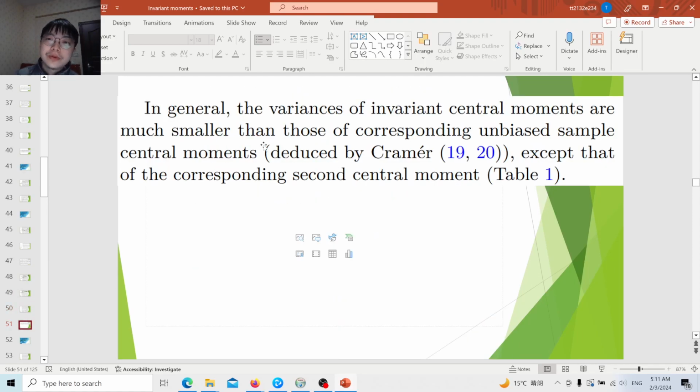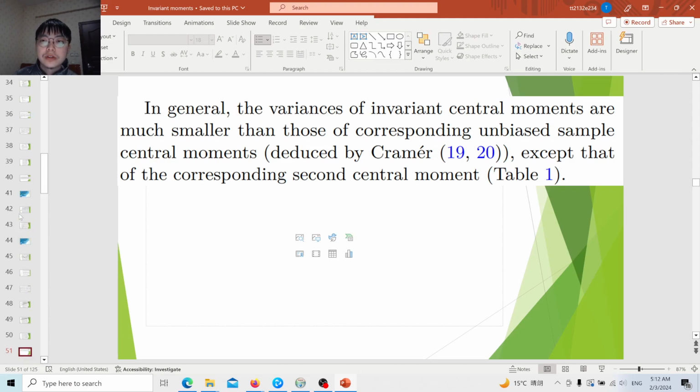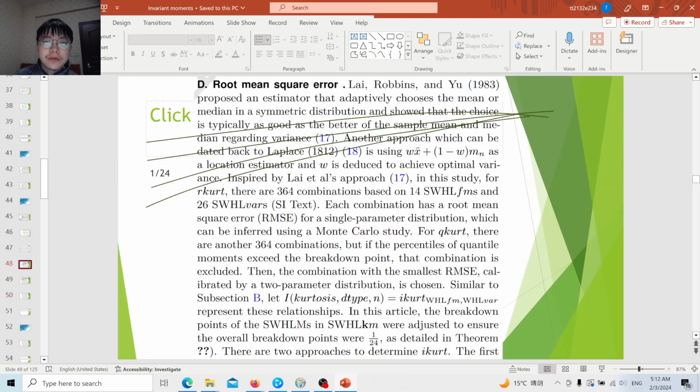Generally, the selected combination, I call it invariant central moments, or invariant standardized moments. In general, the variances of the invariant central moments are much more efficient than unbiased sample central moments. This is a very surprising result.